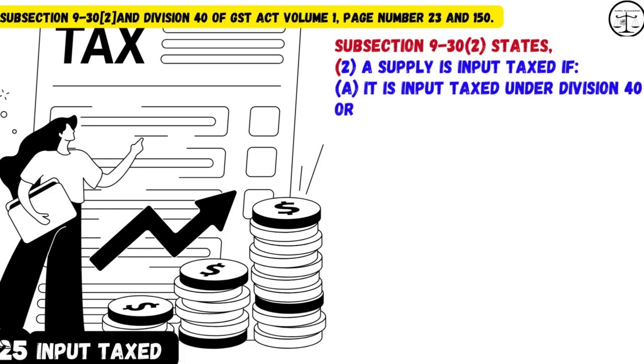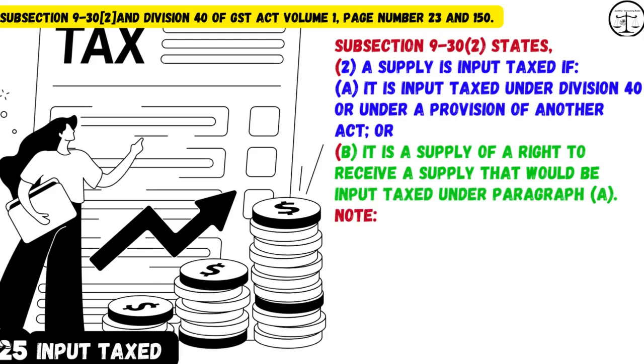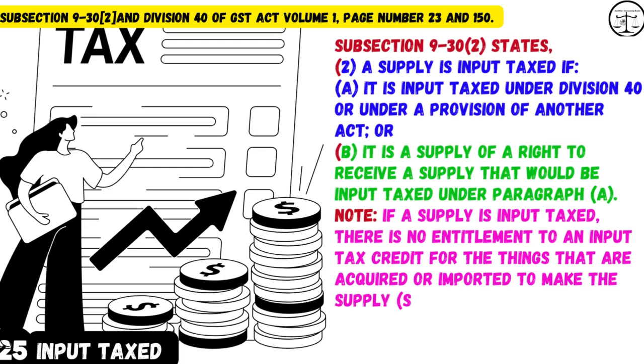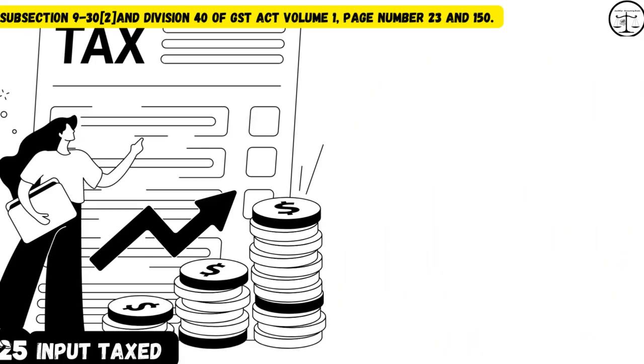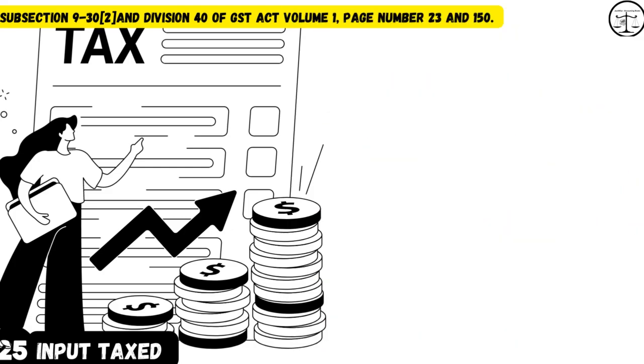A supply is input taxed if A. It is input taxed under Division 40 or under a provision of another Act, or B. It is a supply of a right to receive a supply that would be input taxed under paragraph A. Note: if a supply is input taxed, there is no entitlement to an input tax credit for the things that are acquired or imported to make the supply. See sections 11-15 and 15-10. Supplies that would be both GST-free and input taxed.